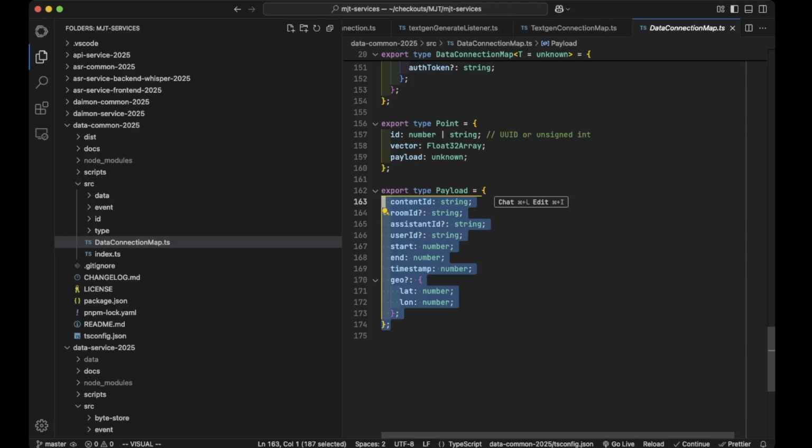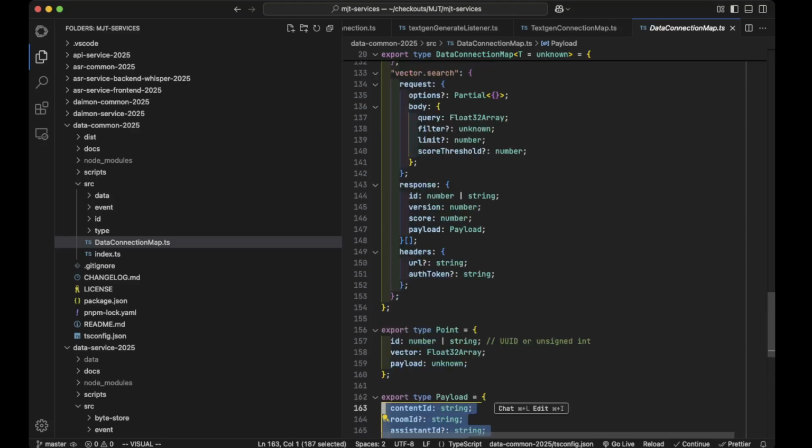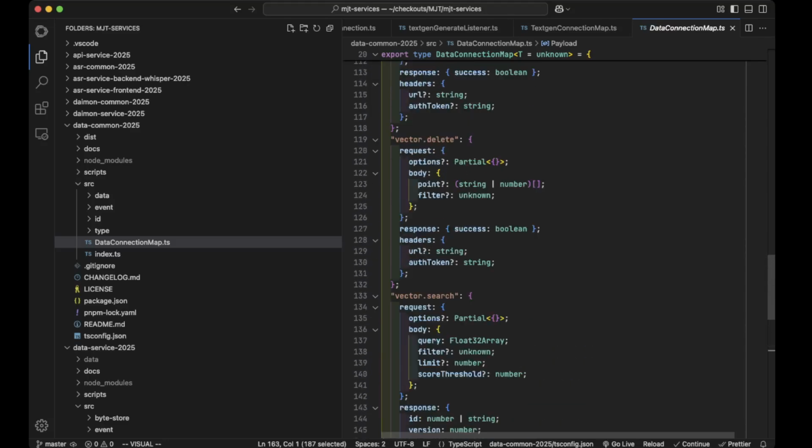What the content ID is. I have this idea of a room. We'll get into that. I have ideas on how to organize chat conversations that are novel within the context of agents and that sort of thing. So room ID, assistant ID, user ID, start and end point, and so on. These are all the things you might want to query off of or know about if you're doing text vector sort of stuff.